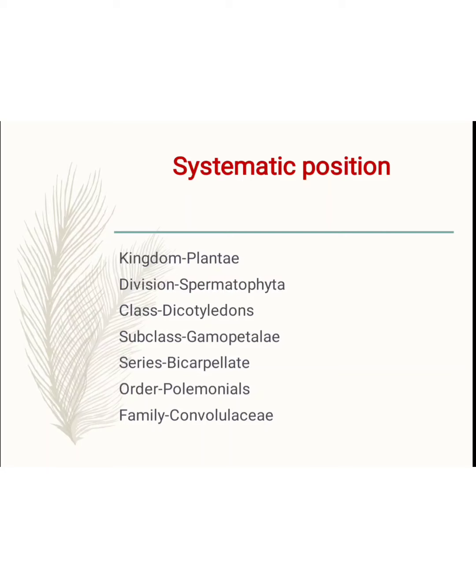Epipetalous stamens and an equal number of petals. It means the petals are connected to the stamens. It is called epipetalous. Flowers have a calyx and corolla, meaning sepals and petals. Then the ovary is superior. Next, the series is Bicarpellatae. The ovary is usually superior and carpels are usually two. Rarely, three are present.